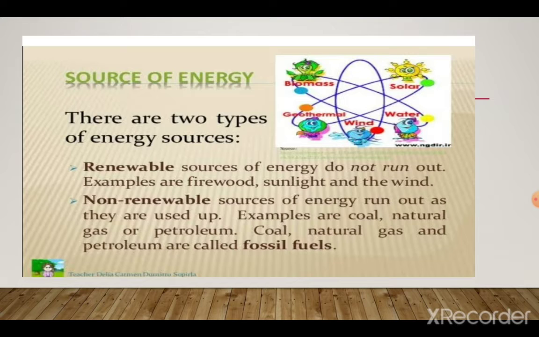So basically there are two kinds of sources of energy, renewable and non-renewable sources of energy. Renewable sources are the sources that do not run out. Means it's unlimited, it's plenty. Like sunshine, wind, water, all these are renewable sources of energy.